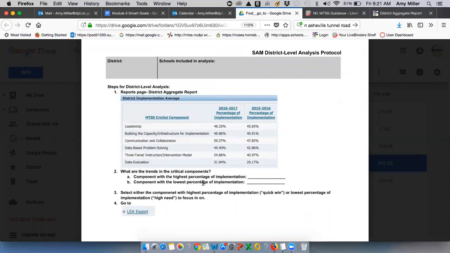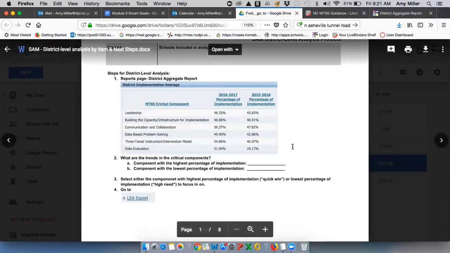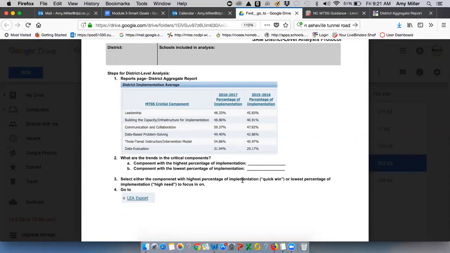And then we recommend looking across that lowest percentage of implementation. So if we look at that, we see data evaluation. So from here, you have some options. What we recommend is you either select that component with the highest percentage of implementation to work on district-wide. This may be if you want to go for the option that has, I'm sorry, it was communication and collaboration. If you want to go for that option that has a quick win, so there may be some items within communication and collaboration as our highest item that we can quickly tweak and be able to see impact across our district quickly, or you can focus on the lowest item, lowest critical component for implementation planning.